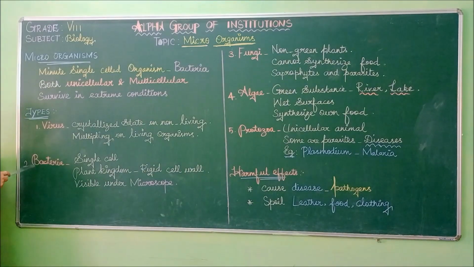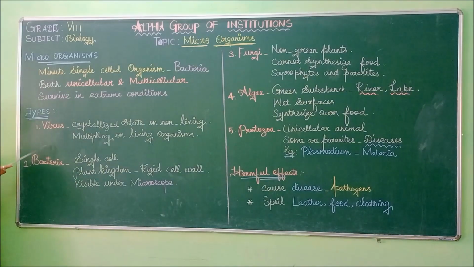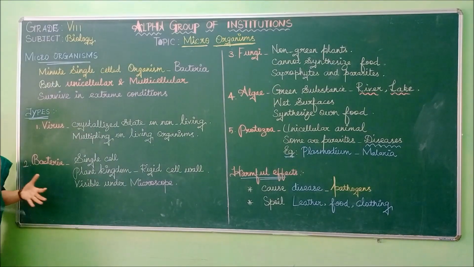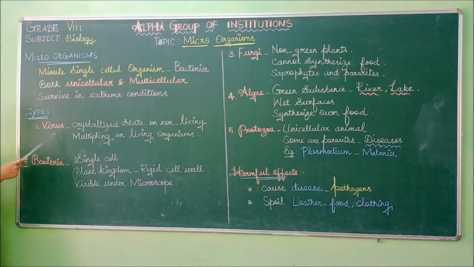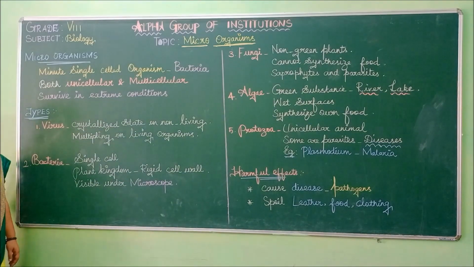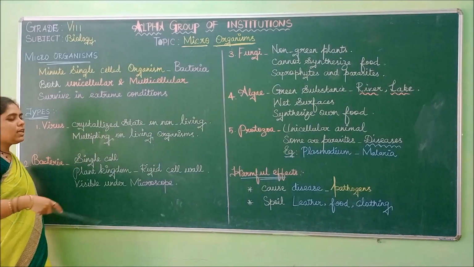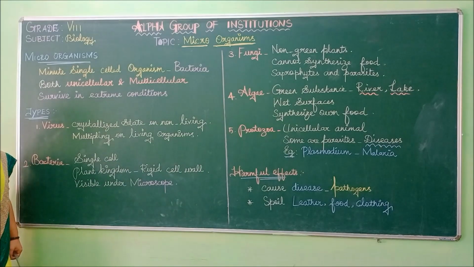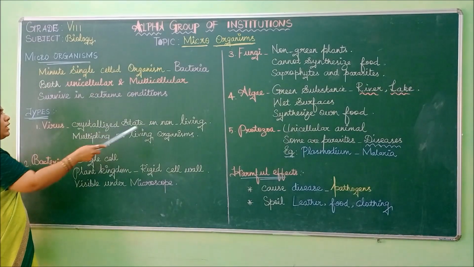Now we are going to see the types of microorganisms. First is virus. You have heard all these terms; we are just going through the basics. So first is virus. What will it be? It will be in a crystallized state, like salt, a strong crystal-like structure. It will be in crystallized mode on non-living things.